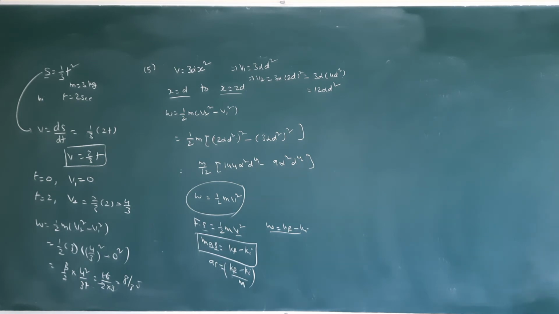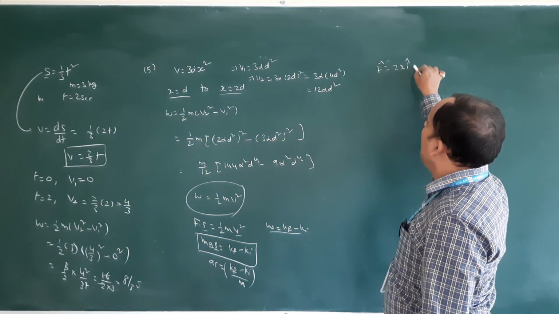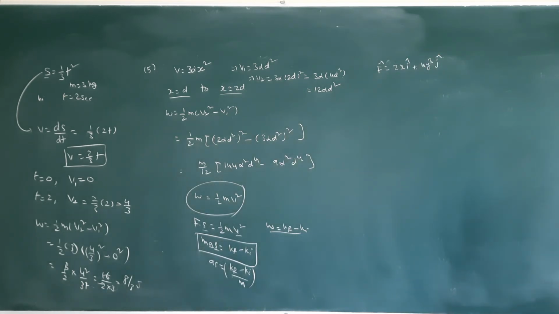Question number 8. A force acting on a particle is given by F bar is equal to 2x i cap plus 4y cube j cap. The change in kinetic energy of the particle as it moves from 0 to 1 comma 2.